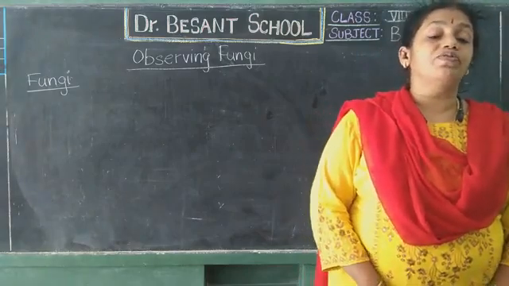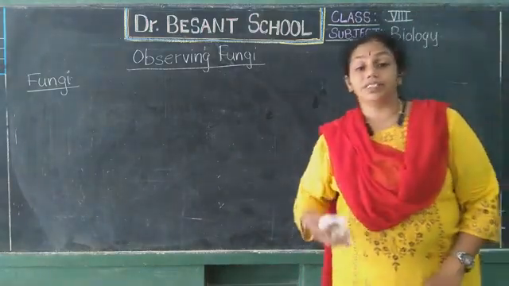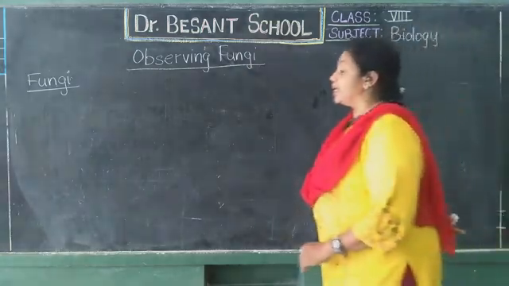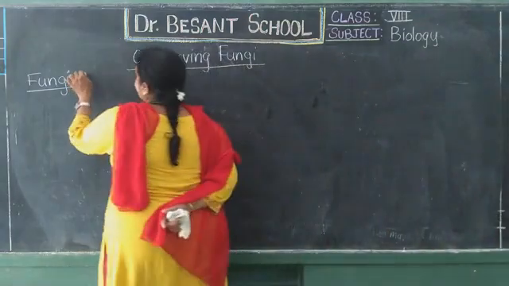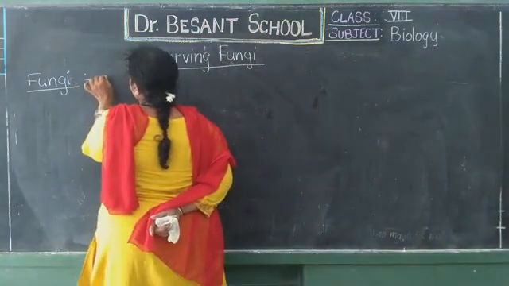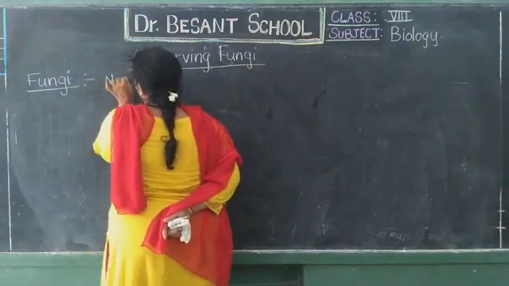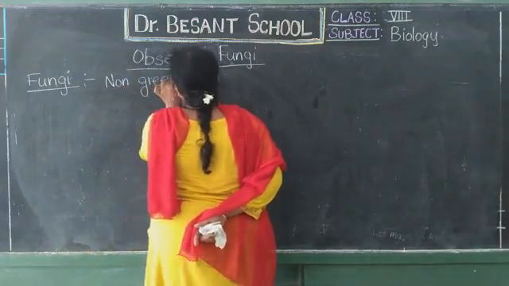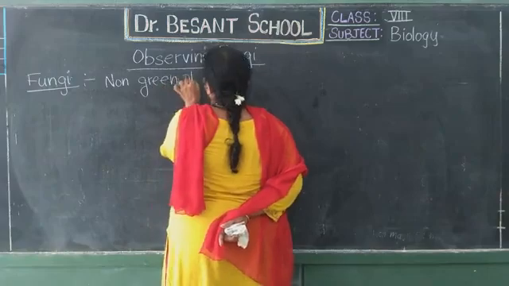They are all saprotrophs, or saprophytic plants, isn't it? So one keyword I can write about fungi is that they are called non-green plants.